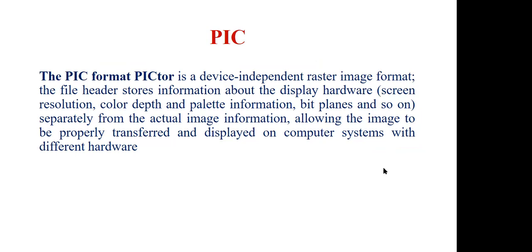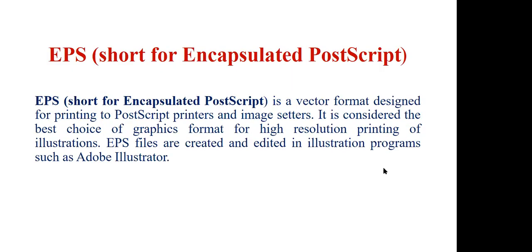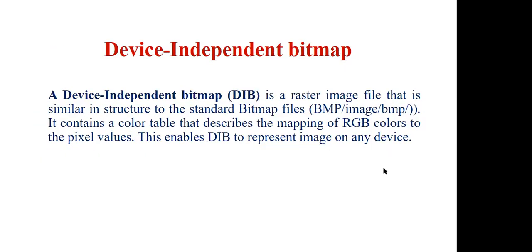So now you see there are different systems having different kinds of hardware. Sometimes it becomes very important when you are transferring an image from one system to another system of different quality. So there you are using this format, that is a raster image format. The device independent bitmap is also a raster image file format because it is also independent.